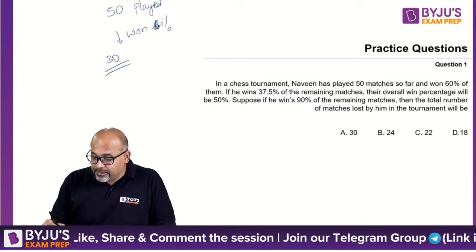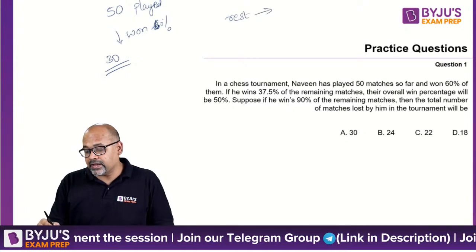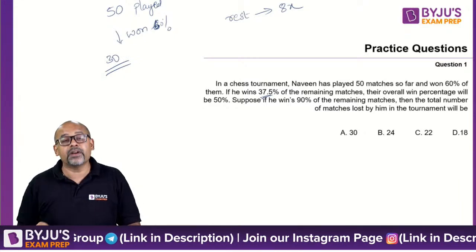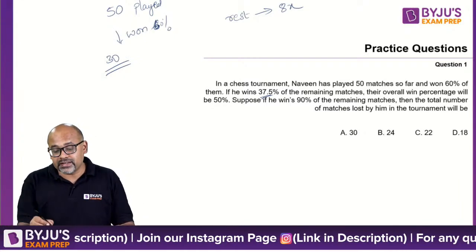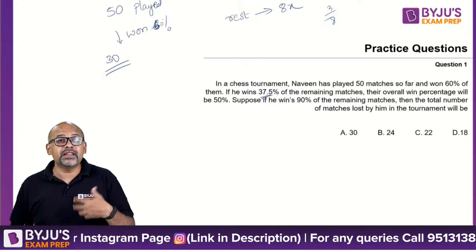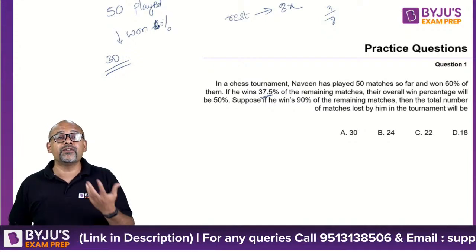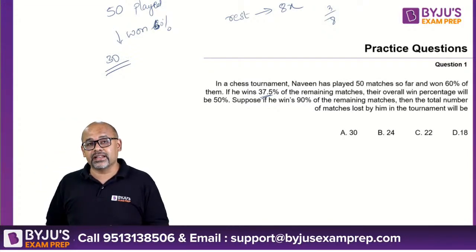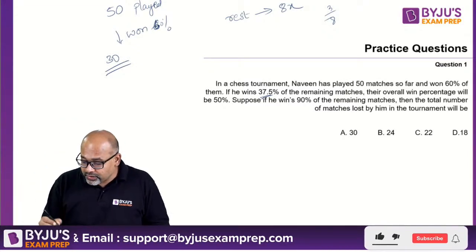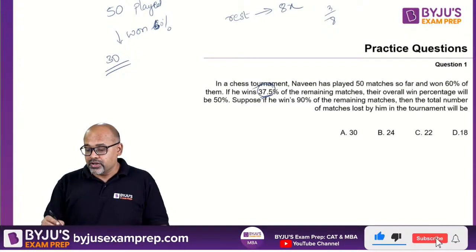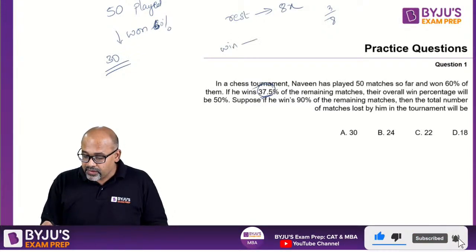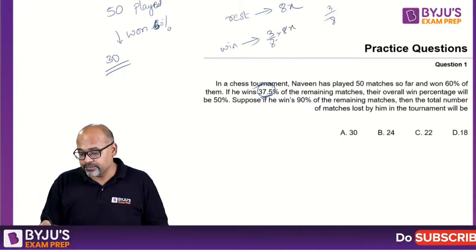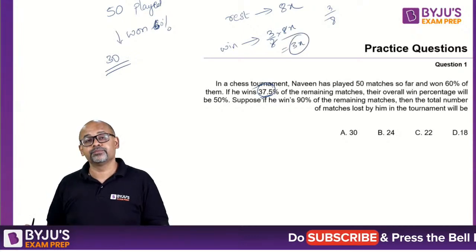Now I will take the remaining matches as 8x. Why am I taking 8x? Because I want 37.5% of it. Now 37.5 is 3/8, 3 by 8. That is the reason why I took the remaining as 8x, because it is easy for me to calculate. You can always take x, nothing wrong with it. But I have taken the remaining matches as 8x. So he is winning 3/8 of it. So wins from this 8x is 3 by 8 into 8x, which is 3x.